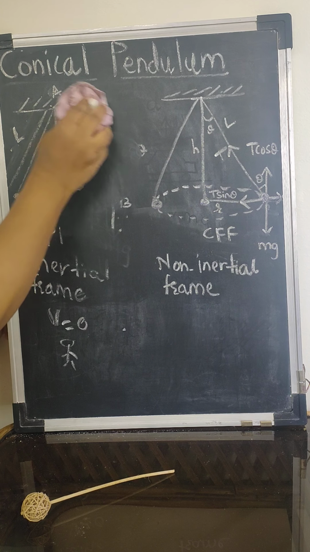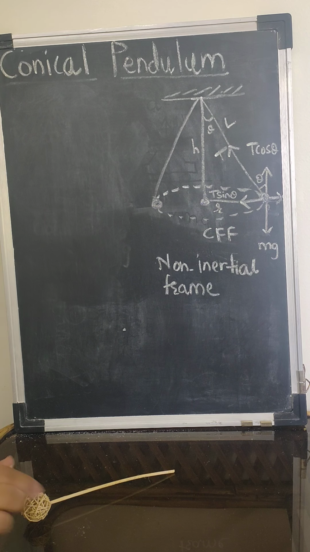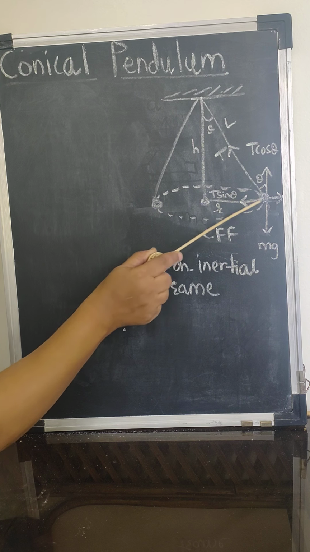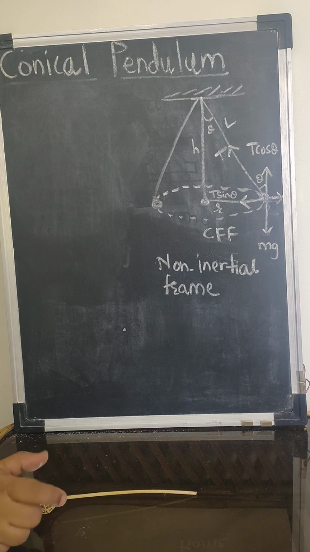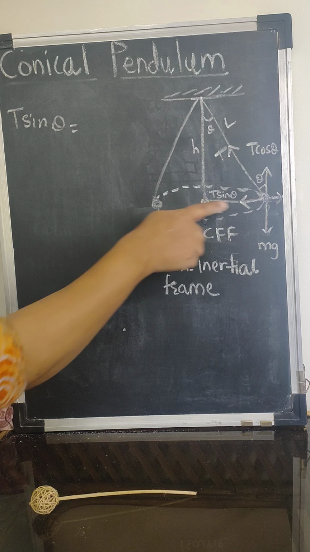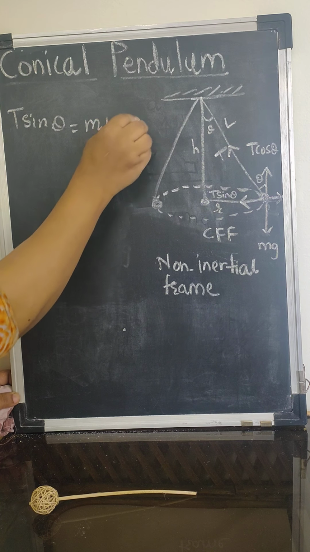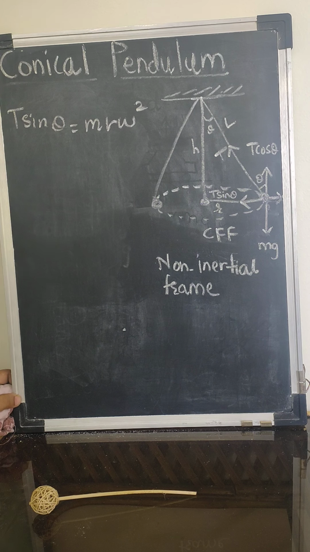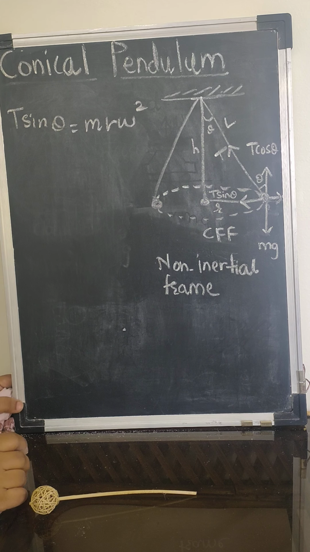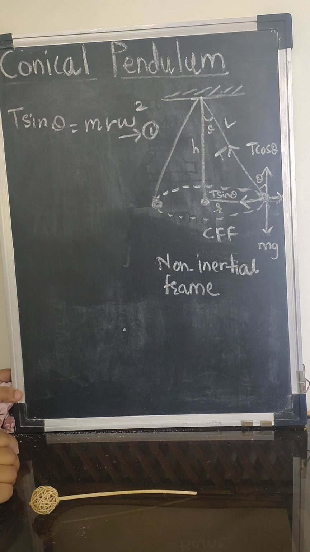So I'll rub this because I have to write the steps. Now the components here: T cos theta balances mg, and T sin theta balances the centrifugal force. So write the first step, T sin theta is equal to the centrifugal force. What is the magnitude of the centrifugal force? mr omega square. This is the same magnitude we are going to use in the inertial frame. They both are the same, but direction wise they are opposite. So here T sin theta is equal to mr omega square. Call this equation number 1.